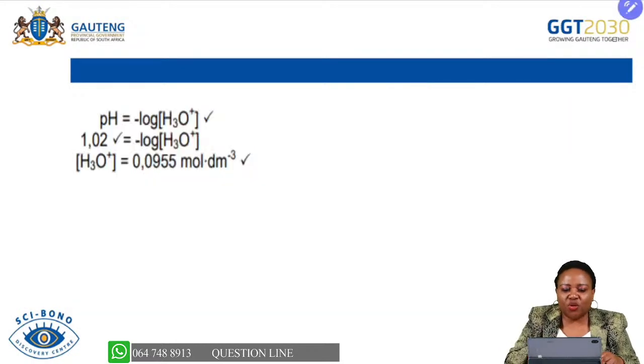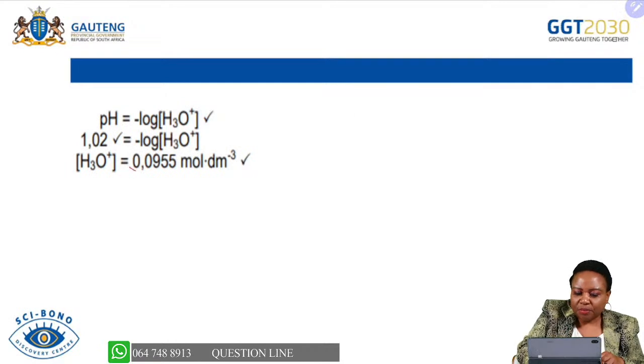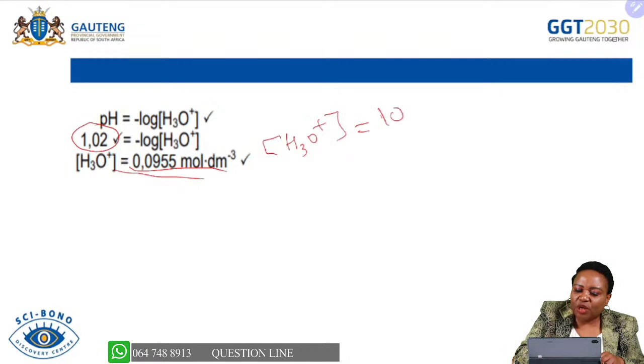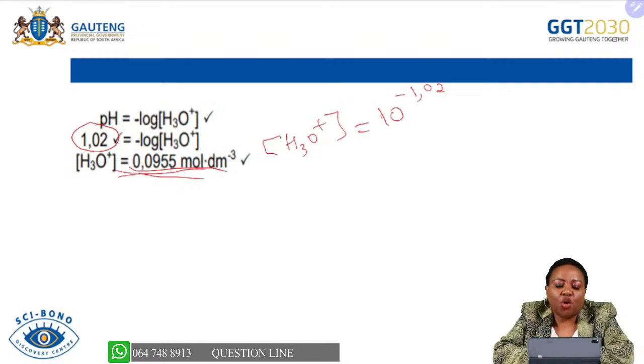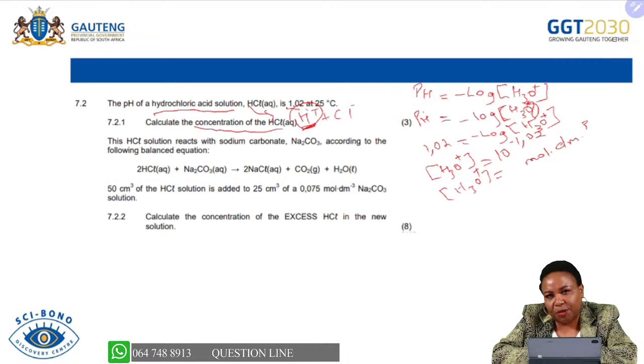I think we have the solution for this one. Yes, it is there. So we have substituted the pH, and then we are looking for the concentration of the hydrogen. For them to get this answer, they just said the concentration of H3O+ is equal to 10 to the exponent minus 1,02. Try it with your calculator and you'll definitely be able to get 0,0955 mole per decimeter cubed.